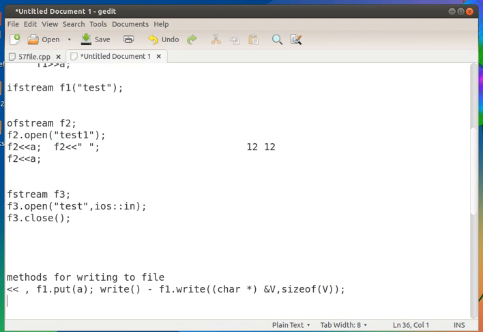And for reading from the file, we have the same type of set of functions. One is extraction operation. The simplest is insertion and extraction.